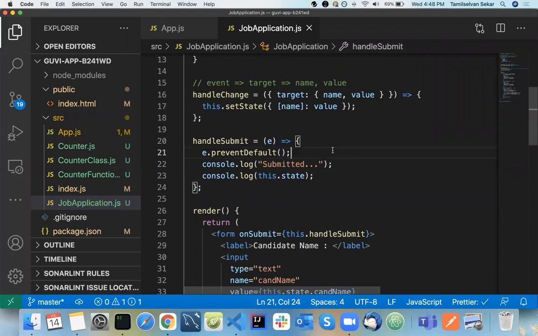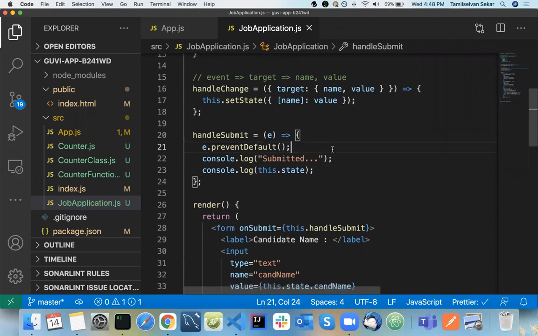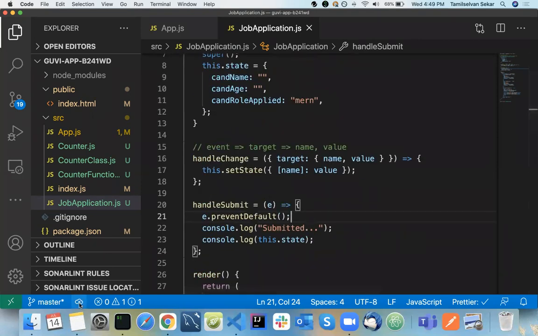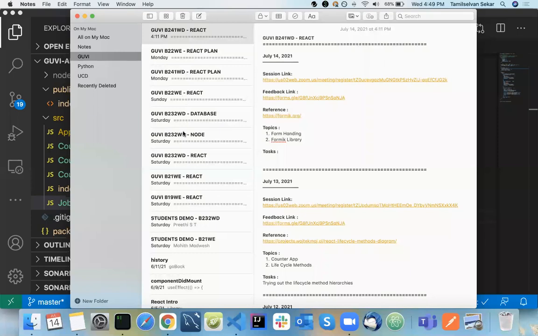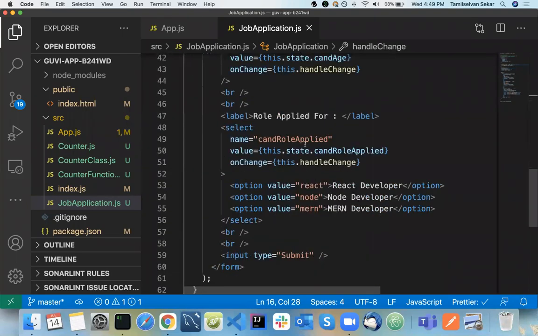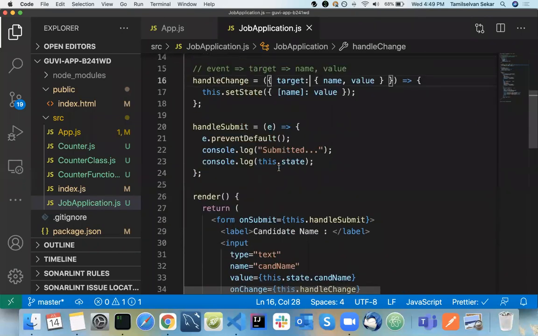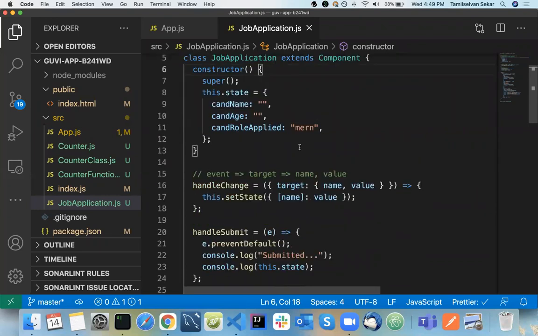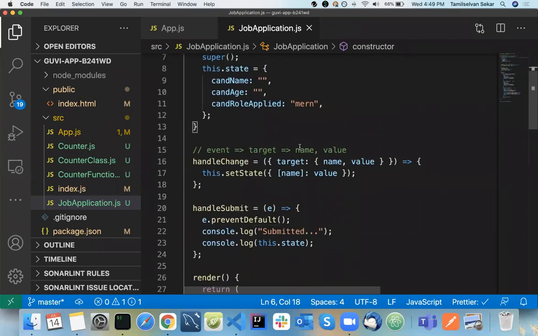Now your submit and everything is done. This is how normal form handling works. So far clear on this? Before moving on to the next topic, if you have any doubts, please ask me now. You should be clear with each and every line that we did here. Only then will you come to know how forms work.